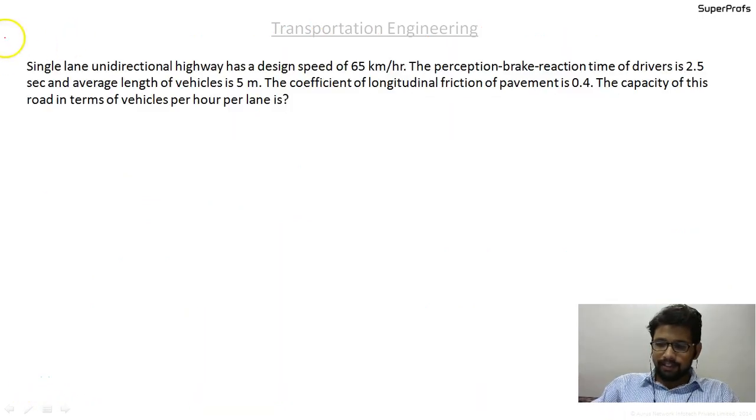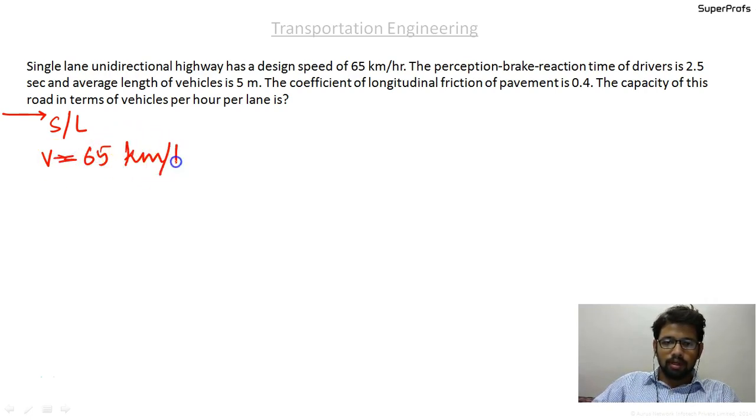So let us now take up practice questions based on these concepts. The first question: a single lane unidirectional highway has a design speed of 65 kilometers per hour. The perception brake reaction time of the driver is 2.5 seconds, and the average length of vehicles is 5 meters, that is, the length of rigid wheelbase. The coefficient of longitudinal friction of the pavement is small f equal to 0.4.